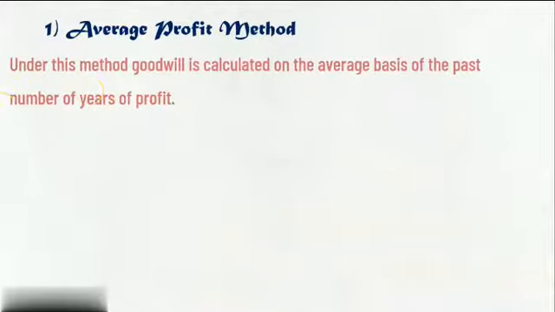What does it mean first? Under this method, goodwill is calculated on the average basis of the past number of years of profit. So when the new partner is going to join the business, we are going to calculate goodwill on the basis of past years' profit, right?